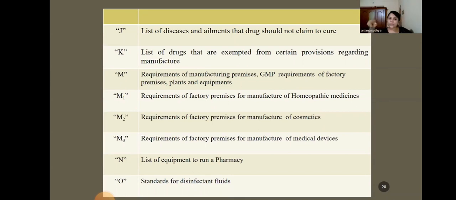Schedule N gives the list of equipment needed to run a pharmacy. So what equipment is needed to run a pharmacy? You can find that in Schedule N. Schedule O deals with the standards of disinfectant fluids.